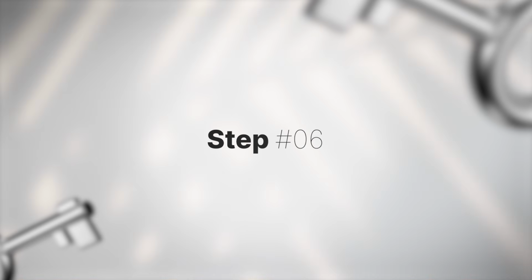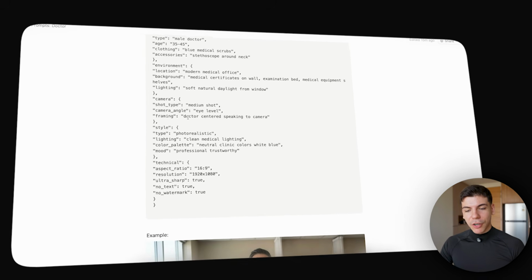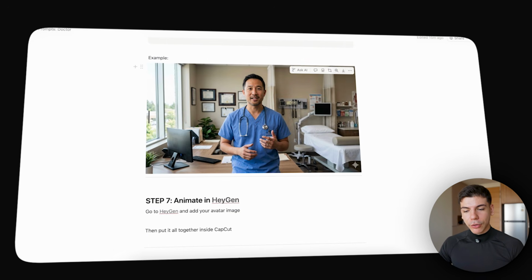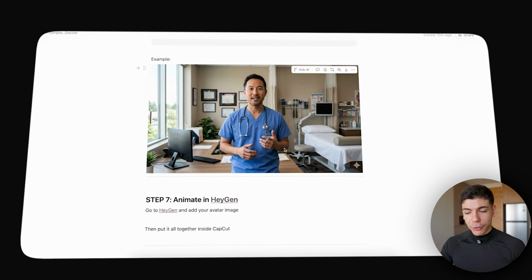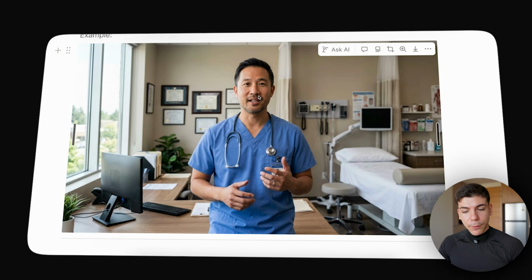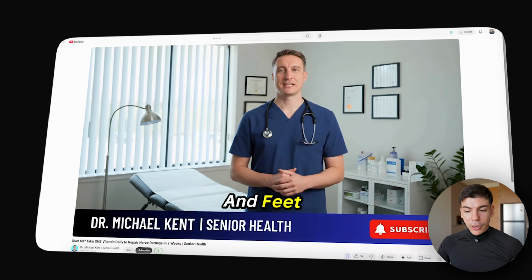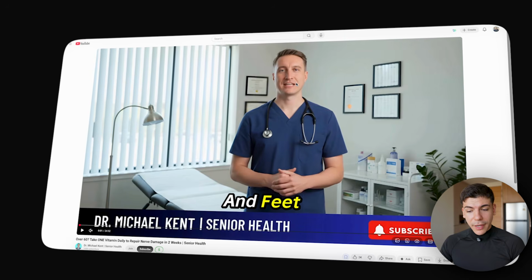Step number 6. All right, now here comes the most interesting part, and that is using this big JSON prompt that I've built for you to generate AI avatars that look hyper realistic. This is what I got from a single prompt, and in my opinion, it looks way more realistic than what this guy has, for example.